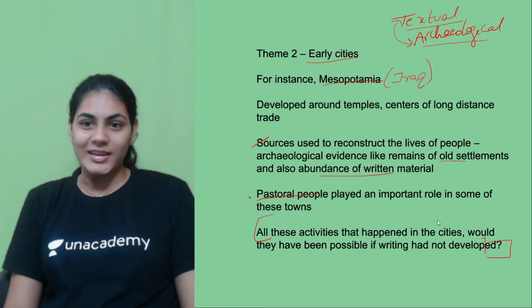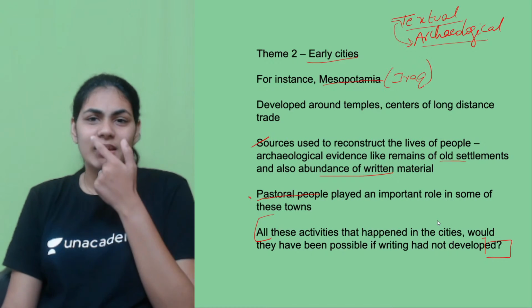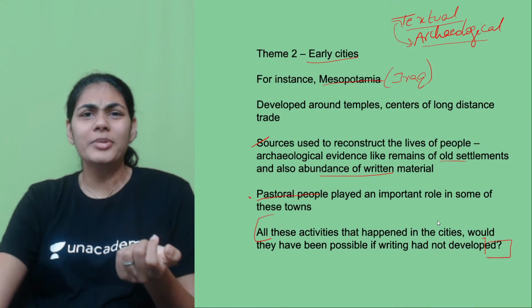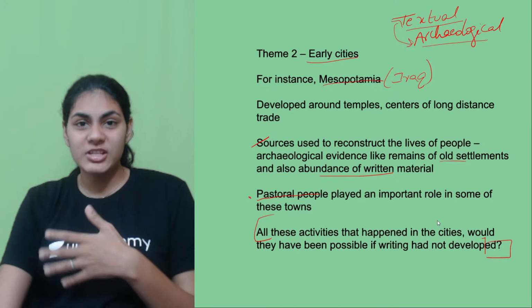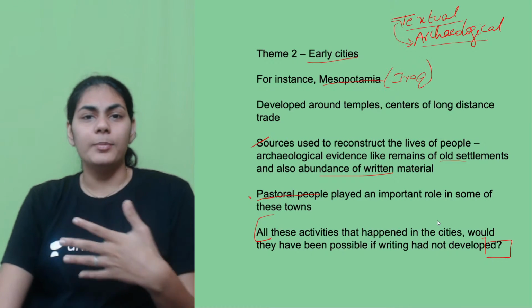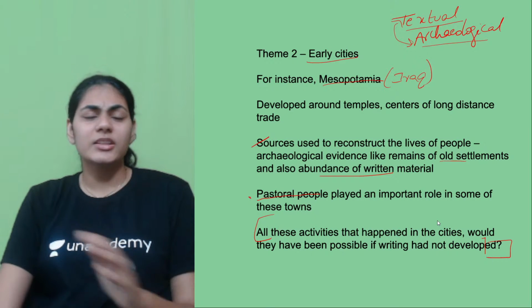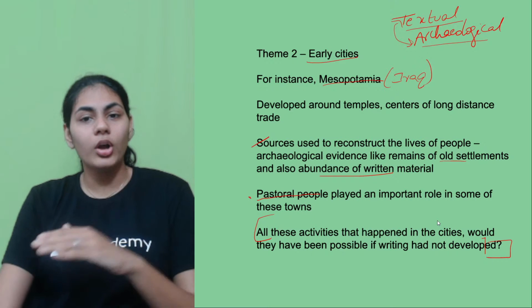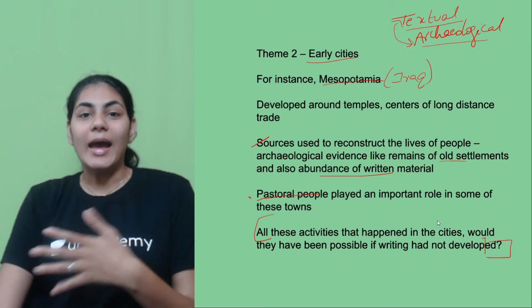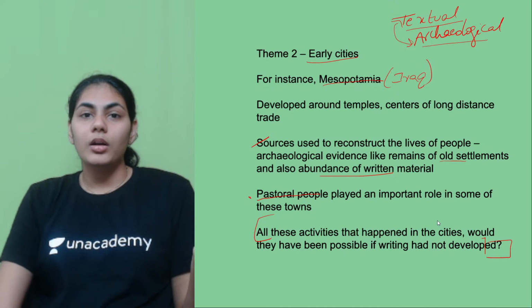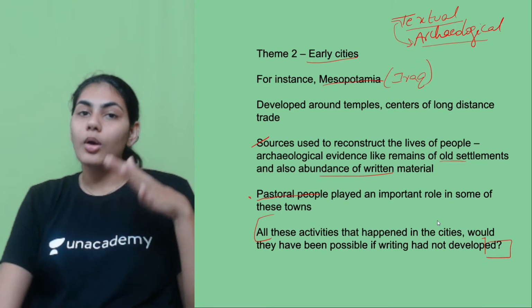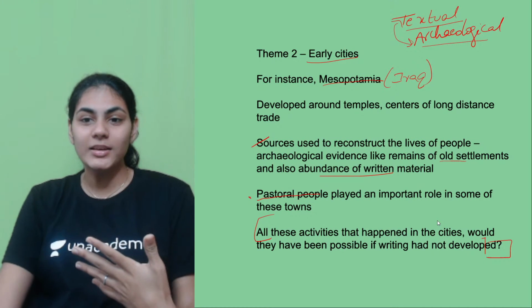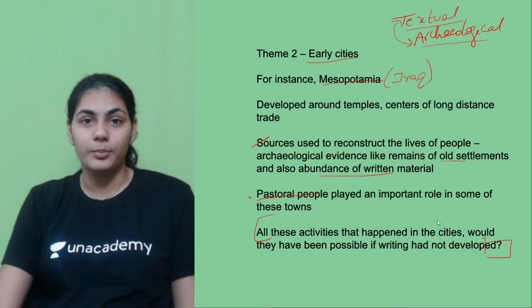So all these activities that were happening in the cities, be it the construction of temples, be it the political history, be it how the societies are being functioned, be it the social status of people in the society, the economic developments, the trades happening, the art and architecture, whatever it is, if you look at all these activities from different spheres happening in all these cities, you just have to question one thing, right? This chapter basically questions one thing: would all these activities have been possible if writing was not developed, right? So that is the central theme of this argument.